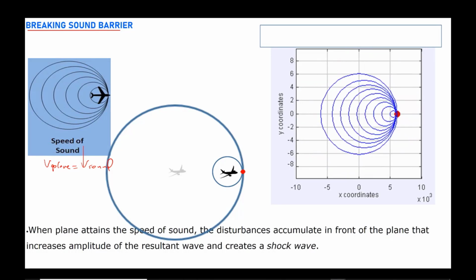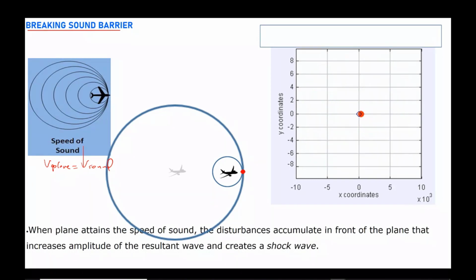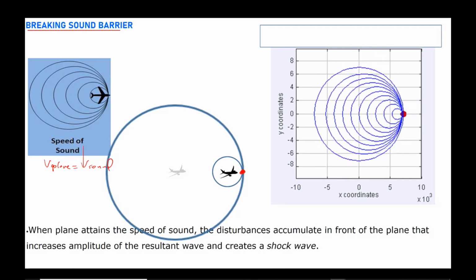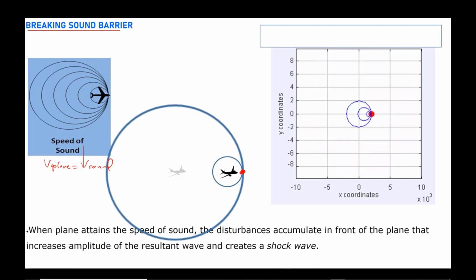We know that if the amplitude increases, the power of the wave increases. And that's why a very strong resultant wave is formed here. This resultant wave has very big energy, and that's why it has very big power, and that's why it has a very big sound.